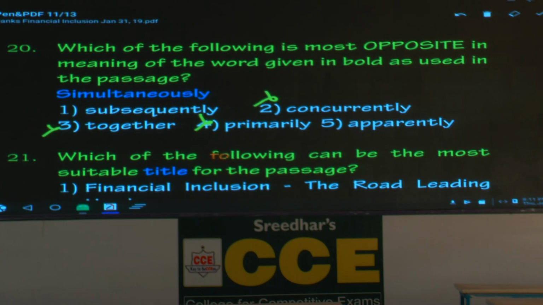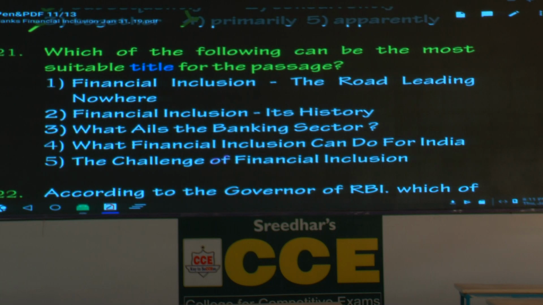Simultaneous means what? At the same time. What is the first option here? Subsequently. Same time or later? Later. So what is the answer? The first option is the answer. Opposite. Simultaneous, opposite, subsequently. There's a problem with the key here also.